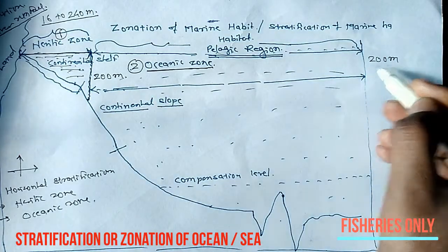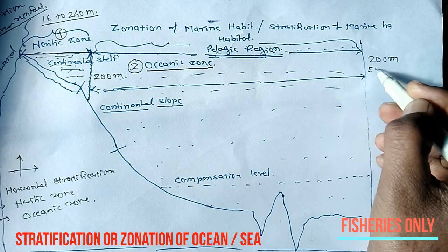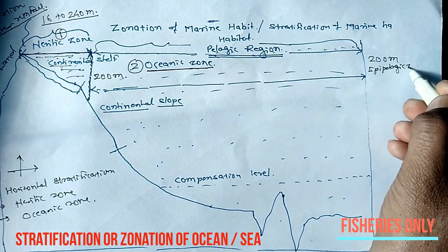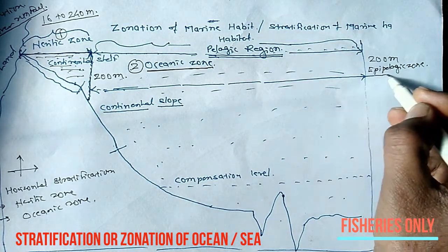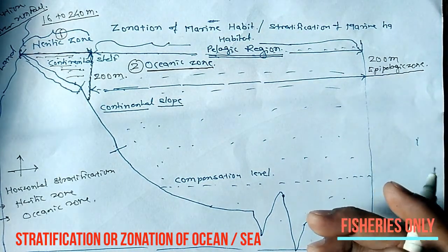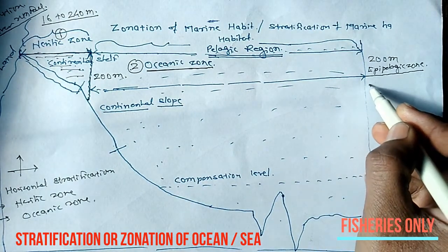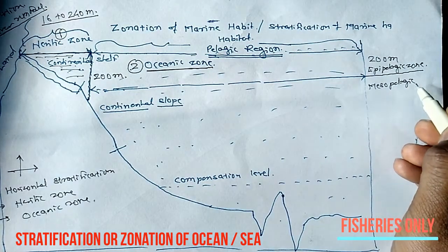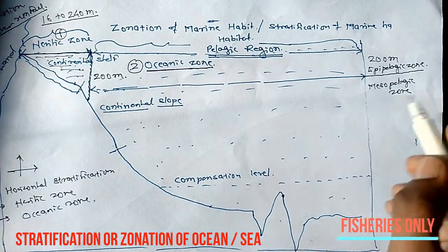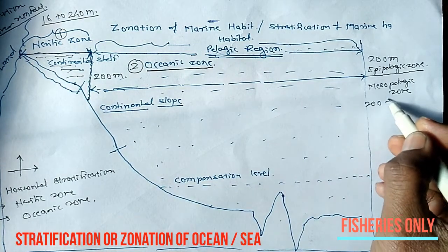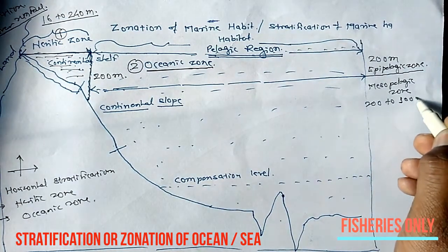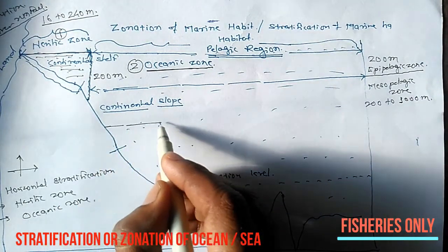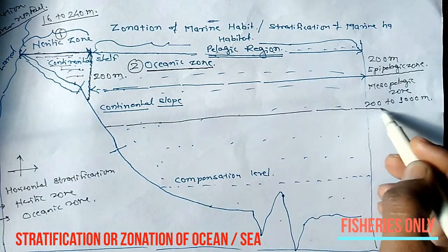Up to 200 meters it is the epipelagic zone. Then the mesopelagic zone is from 200 meters to 1000 meters, that is called the mesopelagic zone.